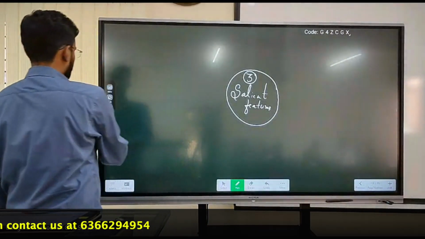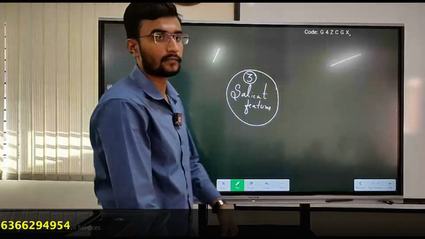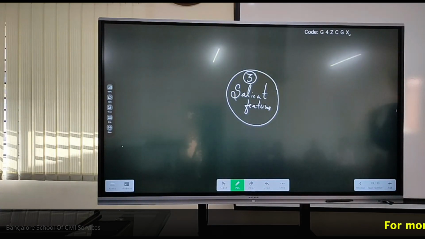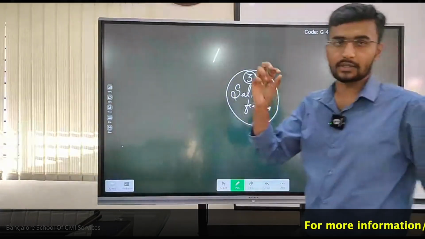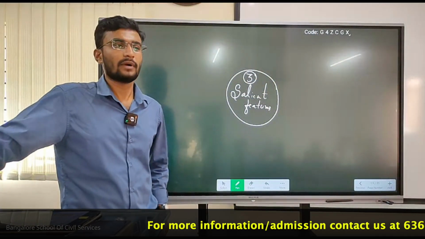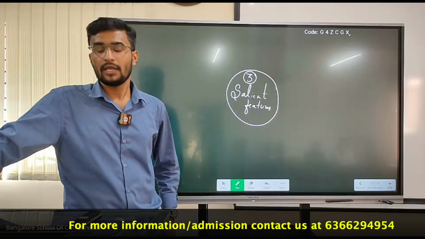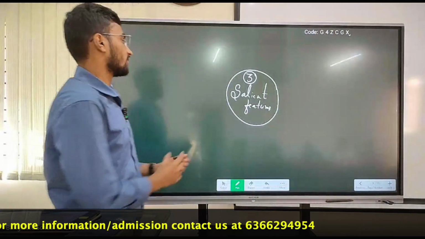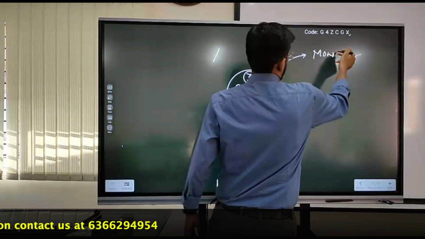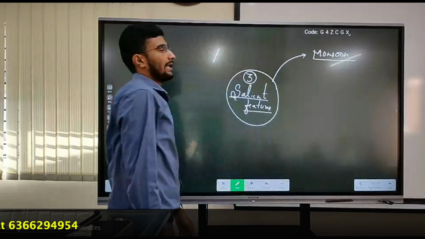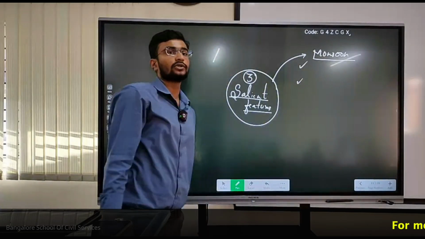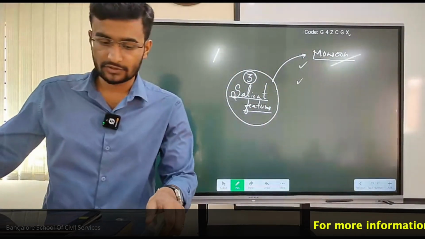What will you write as salient features? First, what are the first and foremost salient or characteristic features of Indian agriculture? Exactly, the first and foremost one: Indian agriculture is dependent on monsoon. When writing sub points, write only two points here. As simple as that. First one, explanation about monsoon. It is monsoon dependent.